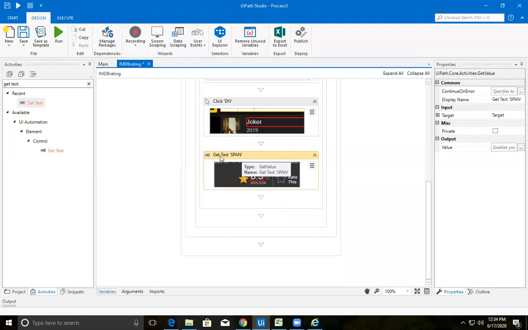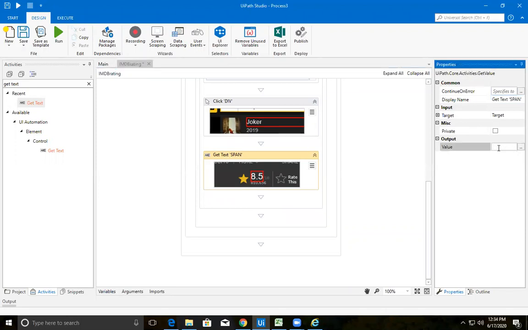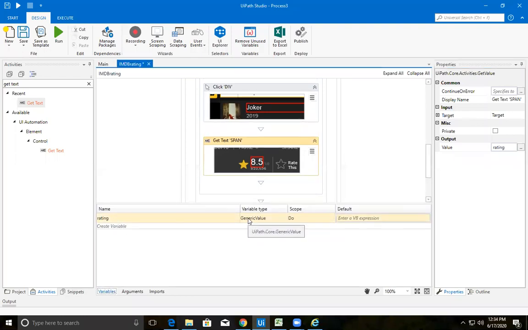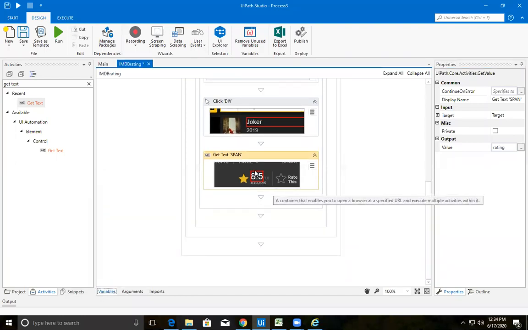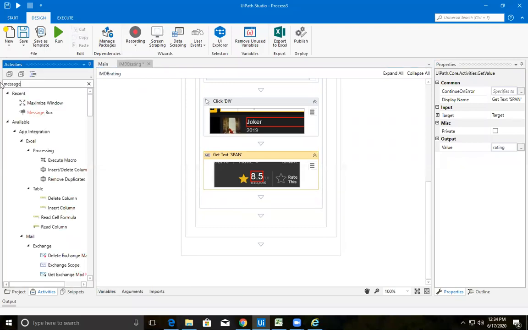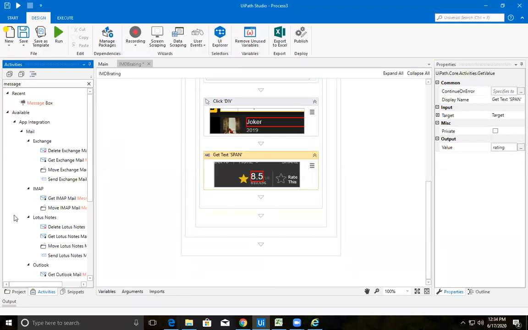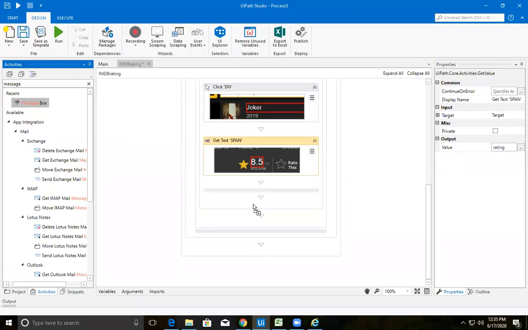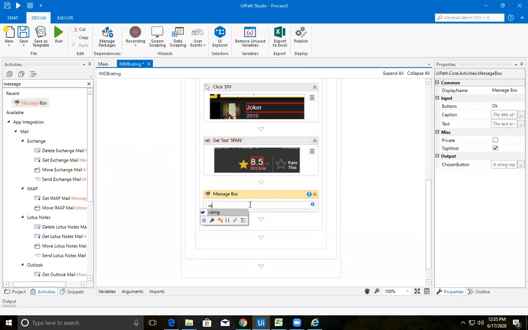Select this get text activity and go to its properties panel. The shortcut key to create the variable is Control K. Let's create a variable called rating and press enter. In your variable section, you can find this rating variable has been created. Now I need to display that rating using an activity called message box. Get that message box here and just start typing. Rating is a variable which is available here.